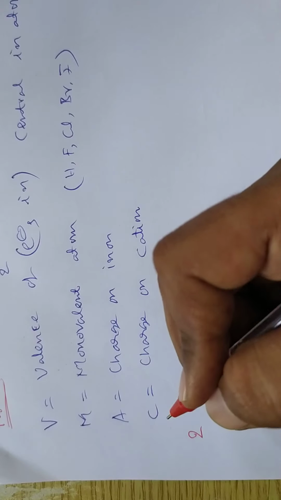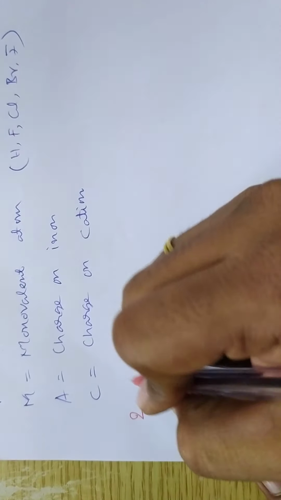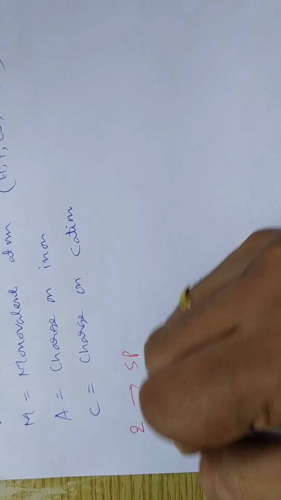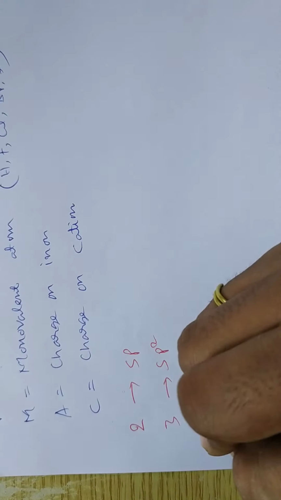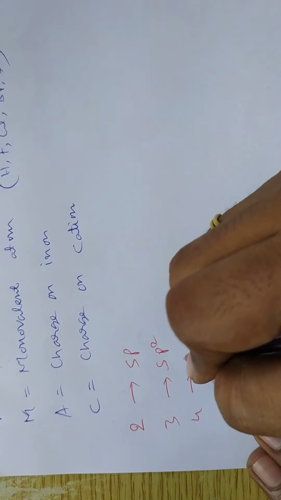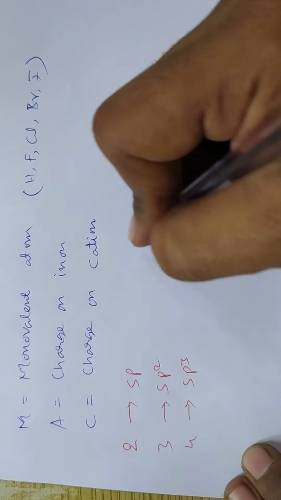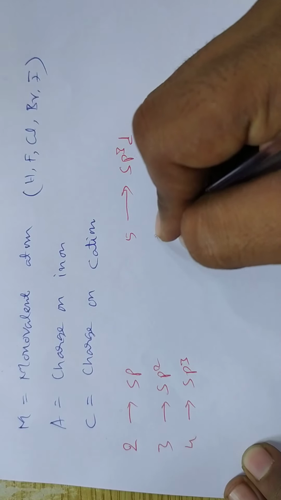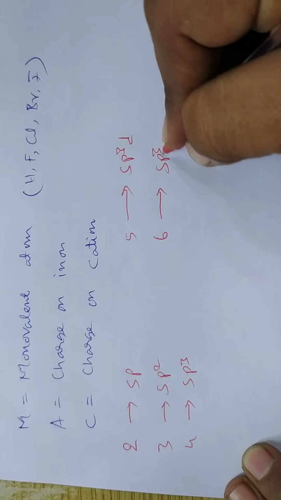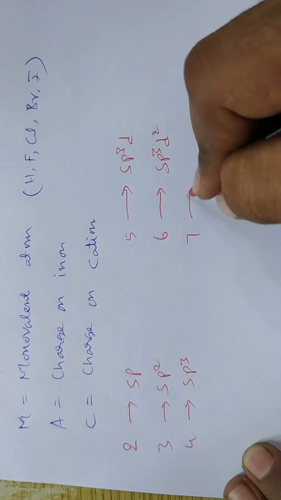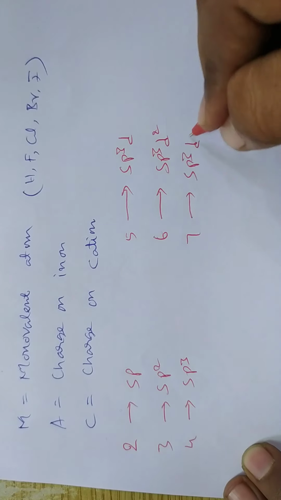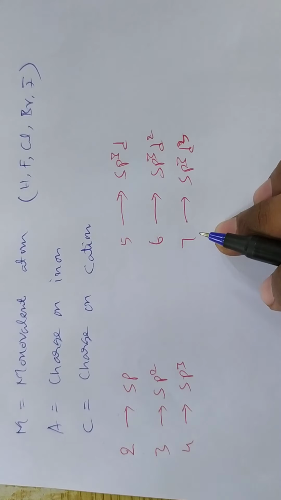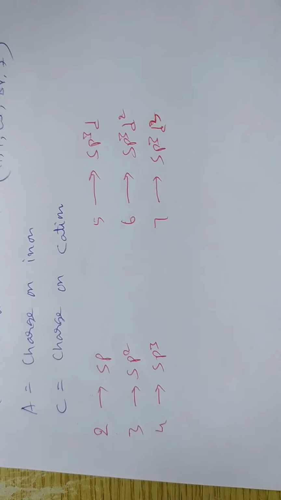So, whenever we are substituting the values in this formula, if the value is 2, then hybridization is sp. If the value is 3, then hybridization is sp2. If the value is 4, then hybridization is sp3. If the value is 5, then sp3d. If the value is 6, then sp3d2. If the value is 7, then sp3d3.